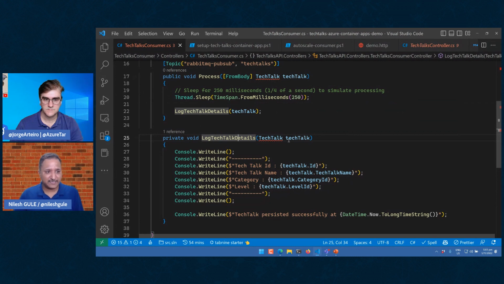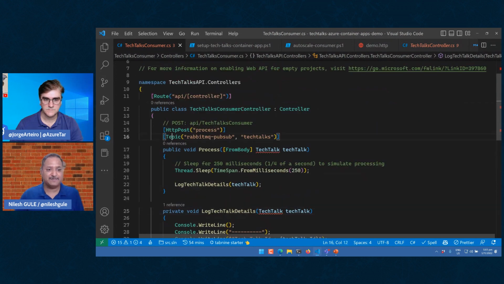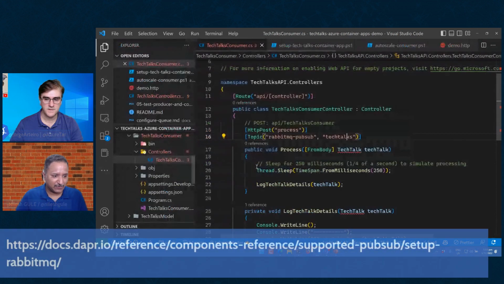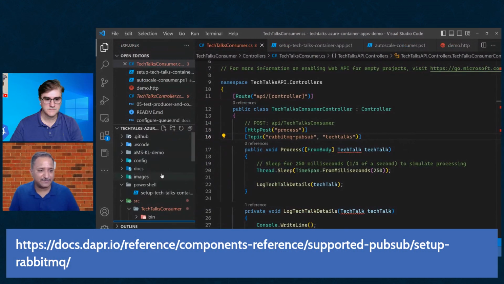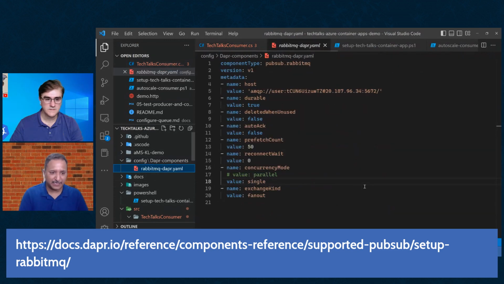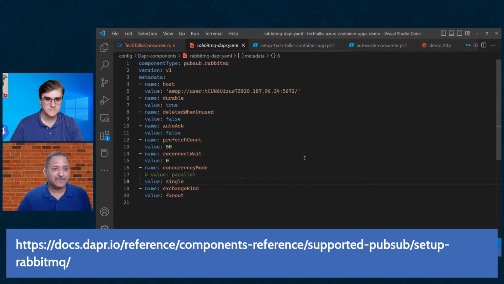Now, where do this topic, the PubSub and the tech talks link come into the picture? That we do using Dapr. The way Dapr works is it has different components, and in my configuration, I am creating a YAML file to specify the type of component for Dapr.